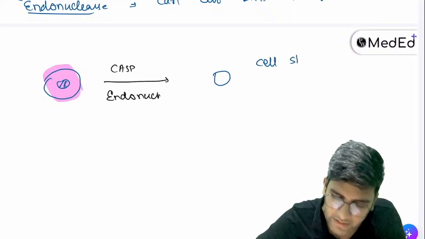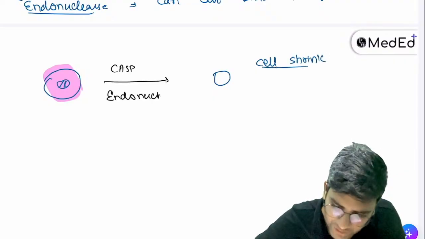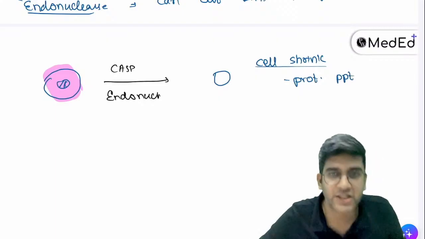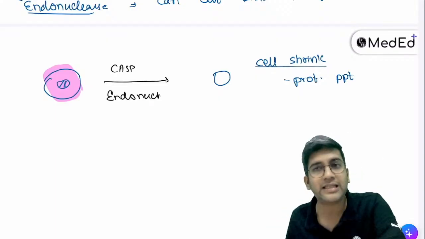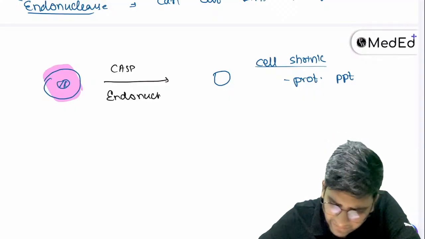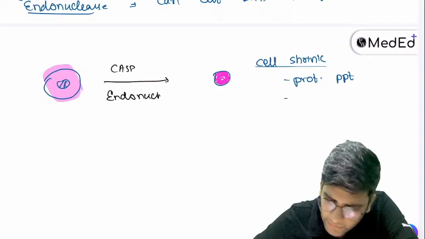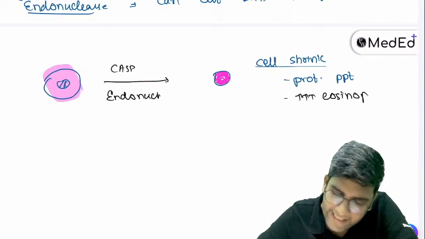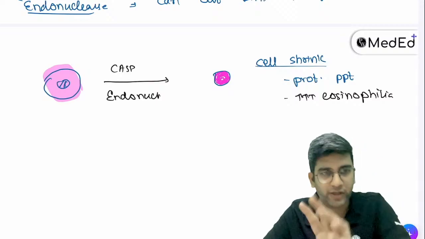Cell shrinks because the entire protein is destroyed and the protein is precipitated. The protein precipitation will result in shrinking of the cell and the cell becomes smaller, and in necrosis the cell swells. Fine. It'll become definitely darker pink. That's by default. The cells will have increased eosinophilia because the destroyed protein by default will be pinker than a normal protein. Clear?